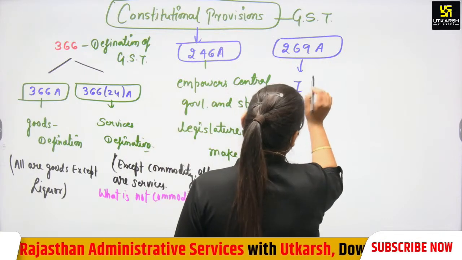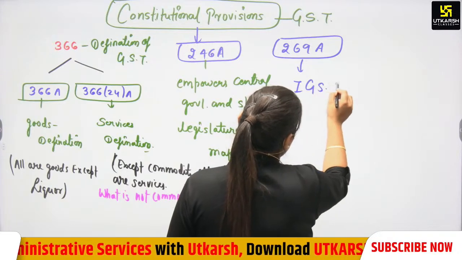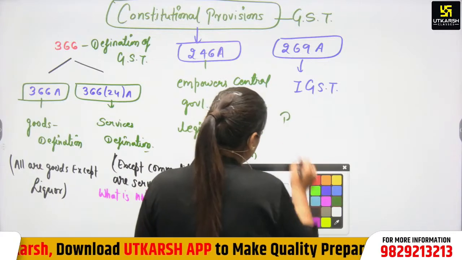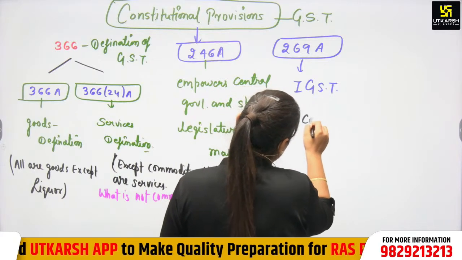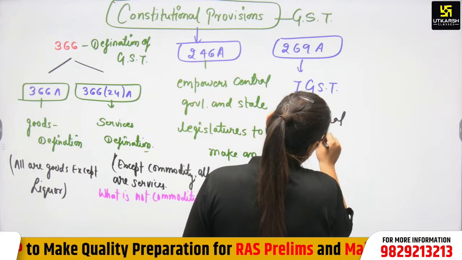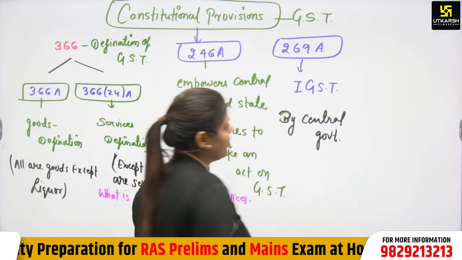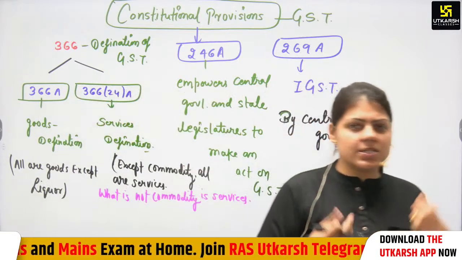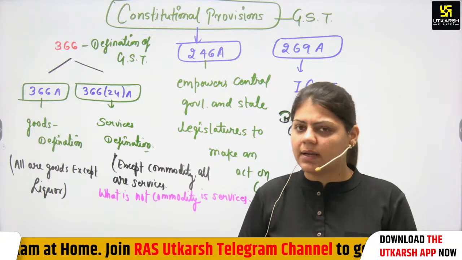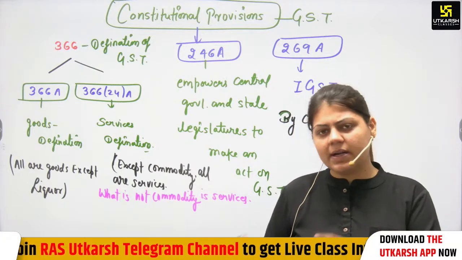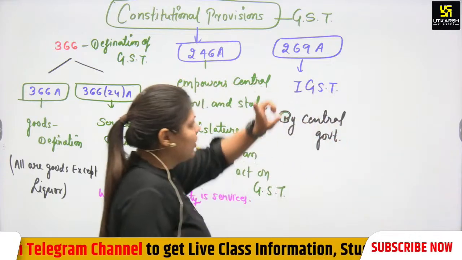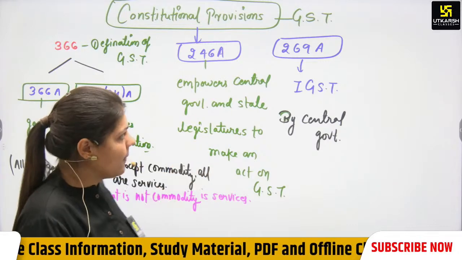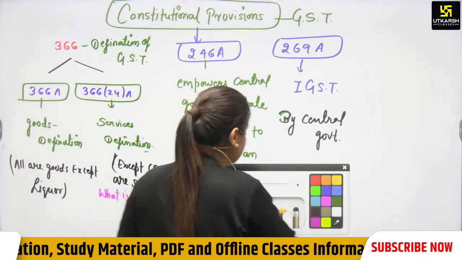269A talks about IGST, interstate GST by the central government. It empowers the central government to impose IGST. When the trade is between one state and another, IGST is imposed, and it will not be imposed by the state government, it will be imposed only by the central government. So Article 269A talks about IGST, interstate GST. Okay. So again, there is Article 270.